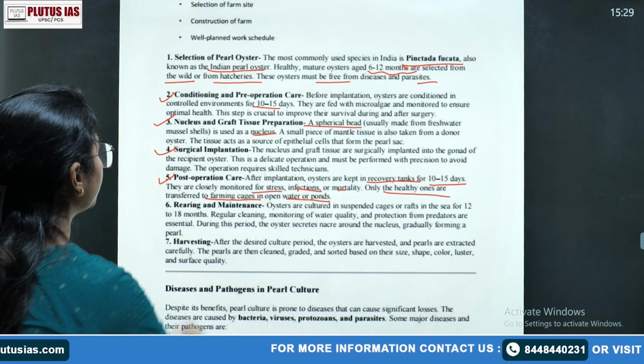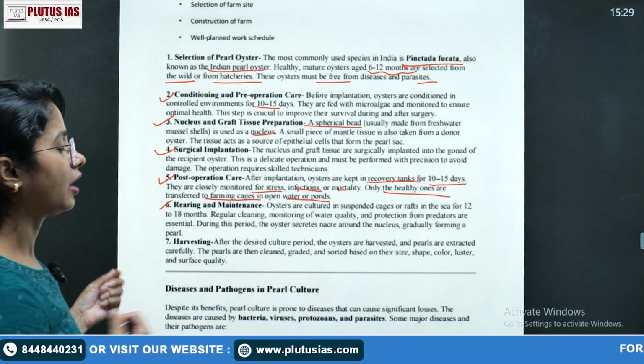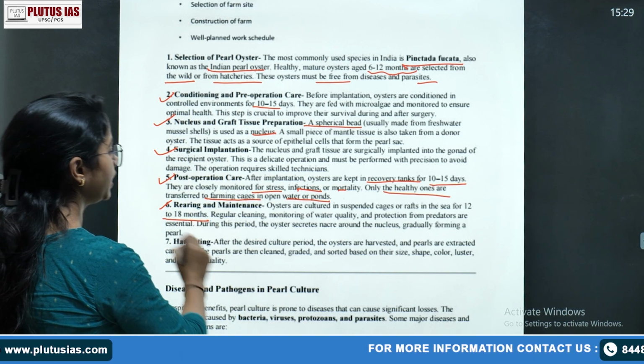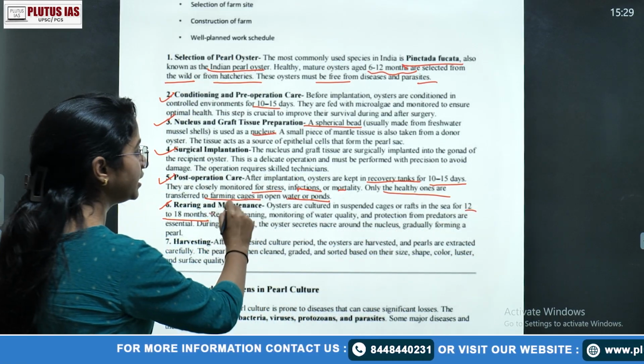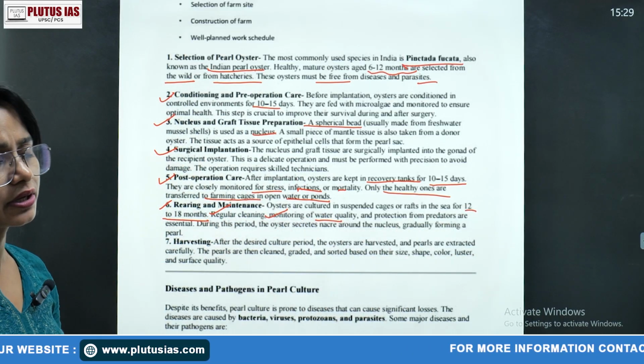Then your rearing and maintenance. Okay, what is rearing and maintenance? Oysters are cultured in suspended cages or rafts in the sea for 12 to 18 months. Of course, regular cleaning and monitoring of the water: these are the points when we are talking about regular maintenance.